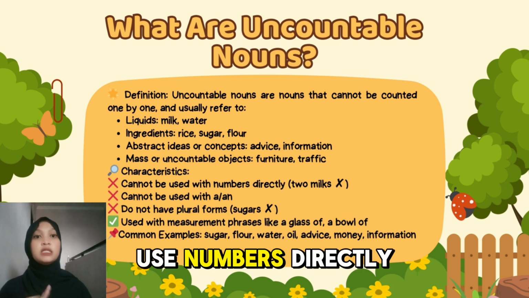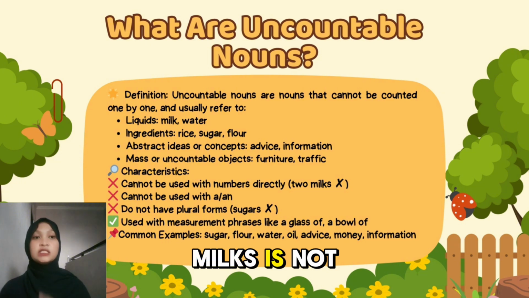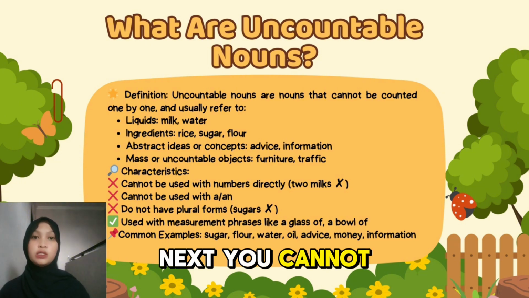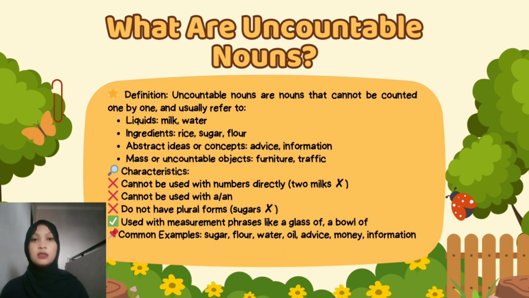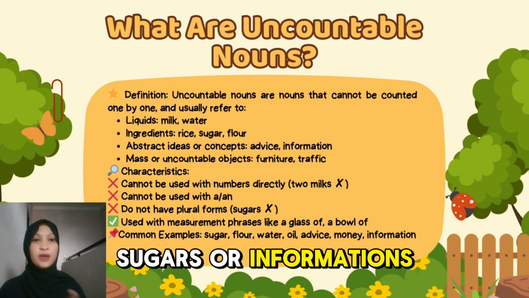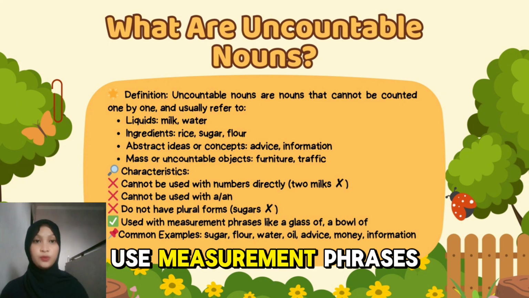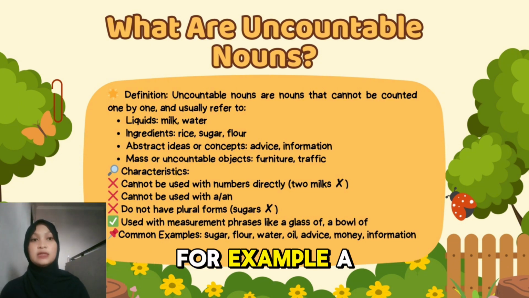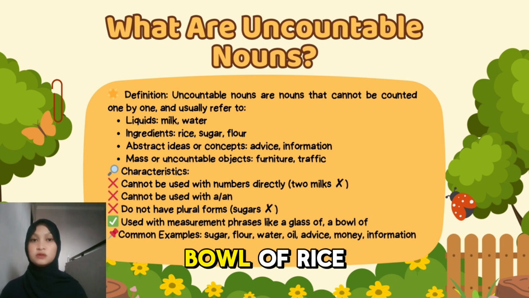And here are some characteristics of uncountable nouns. First, you cannot use numbers directly with them. For example, two milks is not correct. Next, you cannot use a or an. Saying a sugar is wrong. And then they don't have plural forms. Sugars or informations is not correct. But you can use measurement phrases to talk about them. For example, a glass of water, a piece of advice, or a bowl of rice.